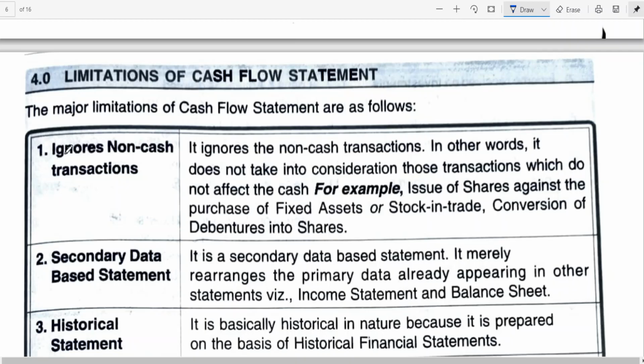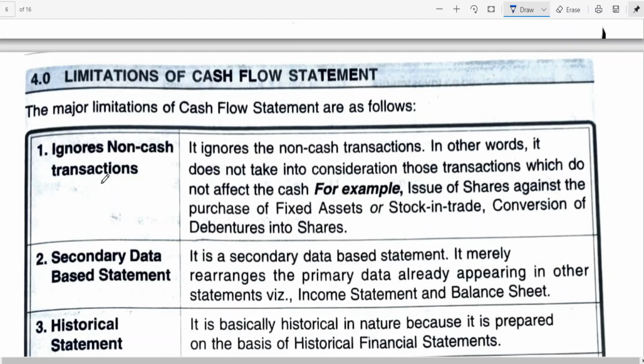Now limitations, if you look into it. The major limitation: it ignores non-cash transactions. In other words, it does not take into consideration those transactions which do not affect the cash.